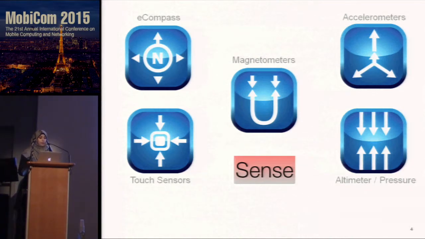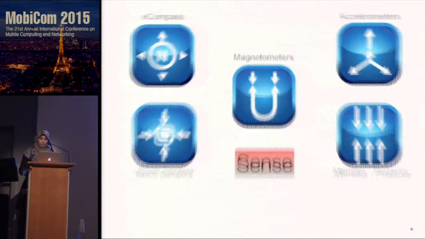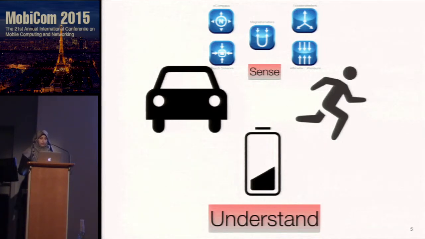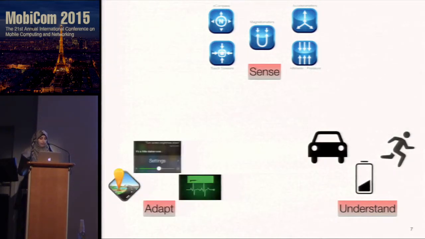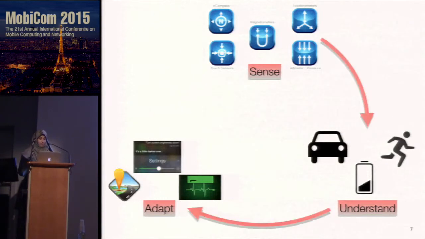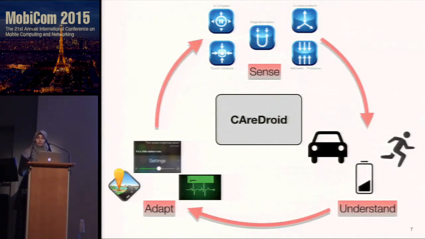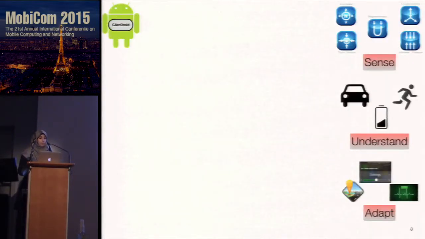The core of context-aware computing can be summarized into three main parts: sensing, in which mobile phones acquire raw information about the current environment; understanding what this information means; and adapting the behavior of the mobile phone accordingly. In this work, we build a systematic support for context-aware applications that facilitates their implementation. We call it CareDroid. CareDroid is implemented as part of the Android runtime system.